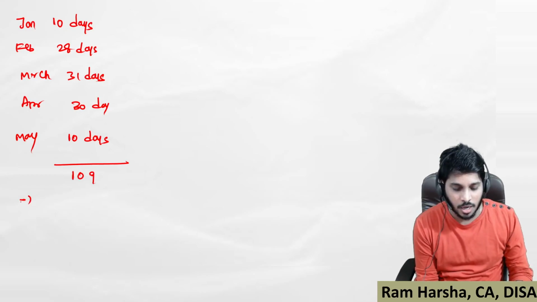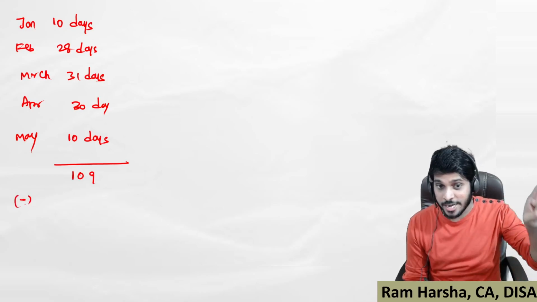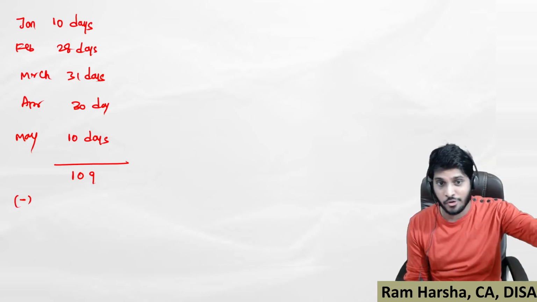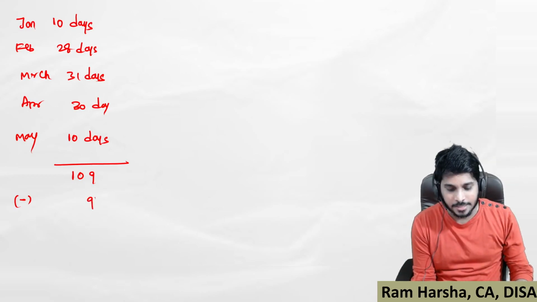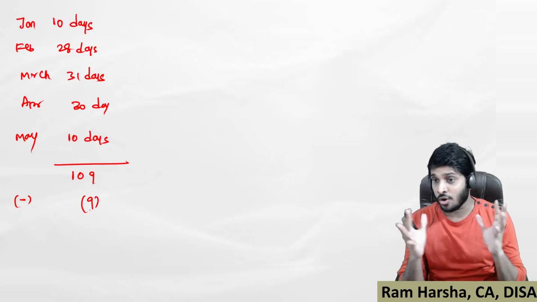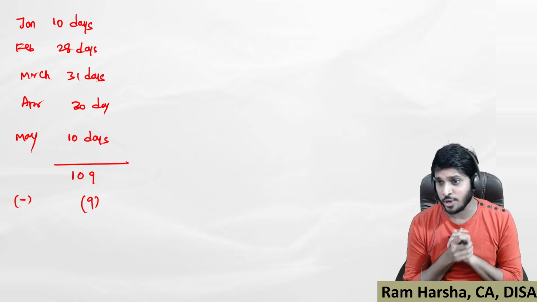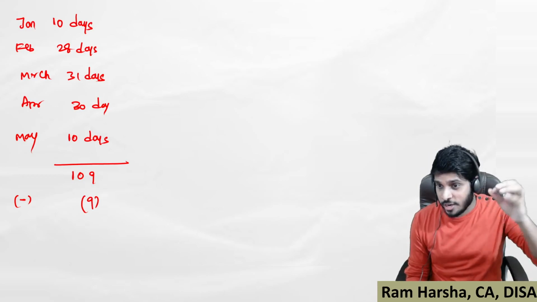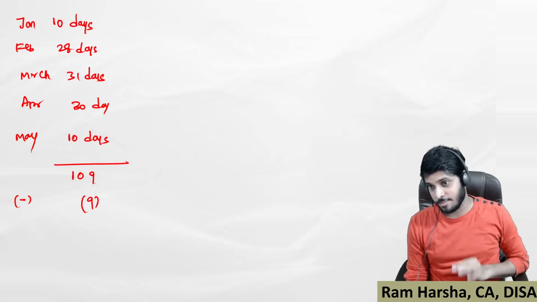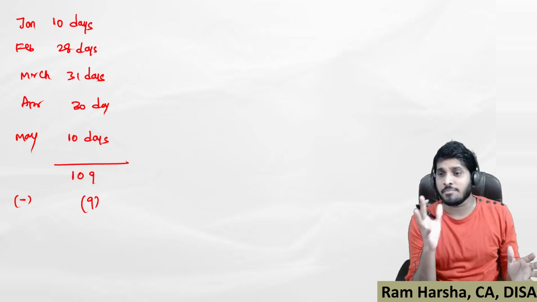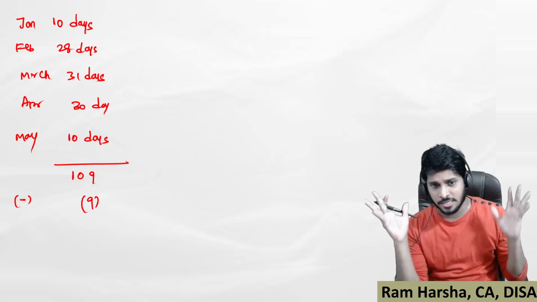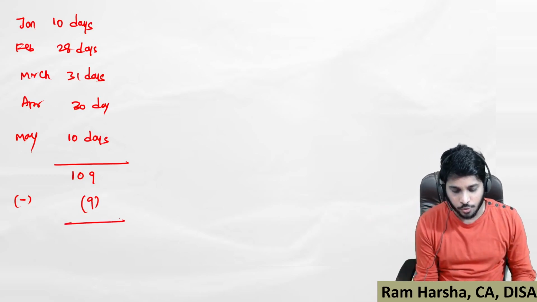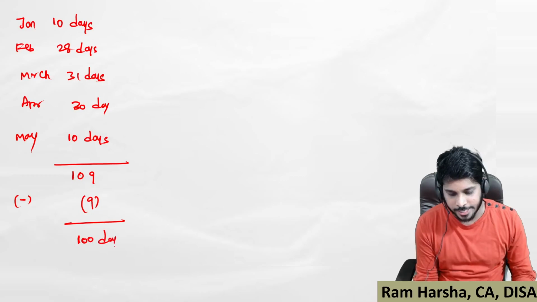Out of which, I already gave a provision of 3 to 4 days before May 14th or 15th. 9 days I am assuming you are taking as holiday. January is already about to be over, so on an average you're taking 3 days holiday every month. February you're taking 3 days holiday, March 3 days, and April 3 days. So you have exactly 100 days.